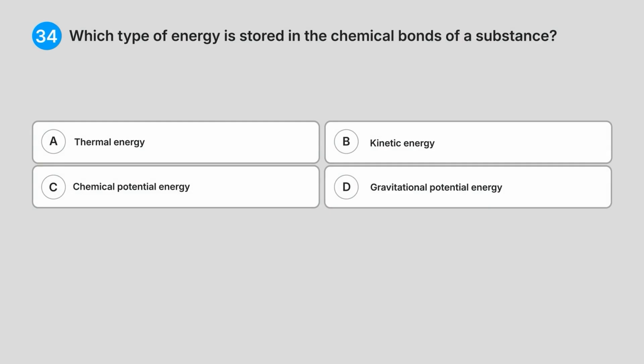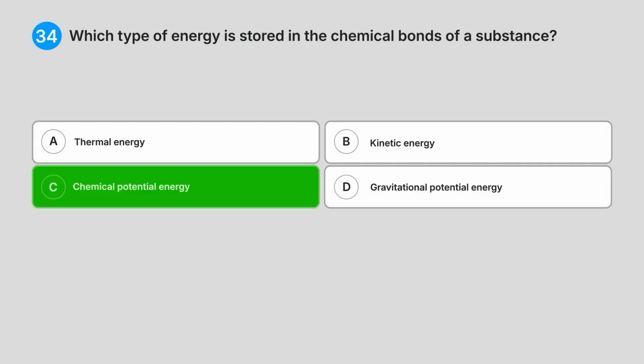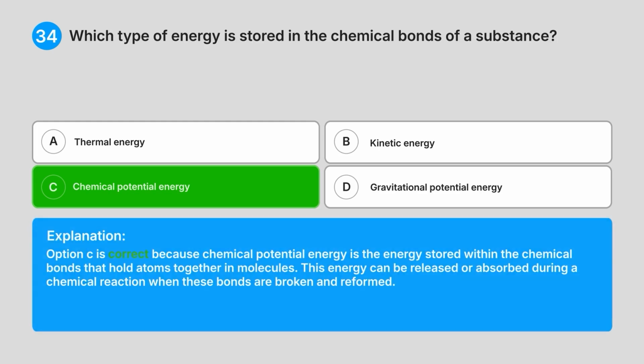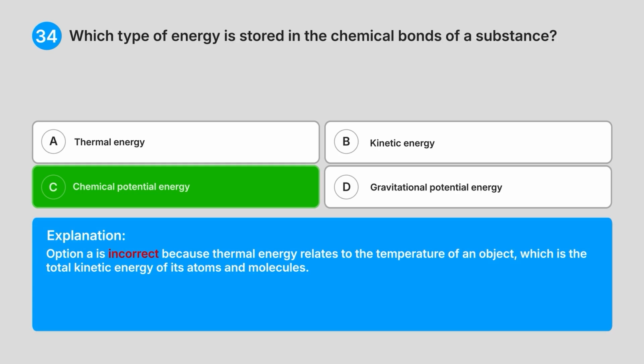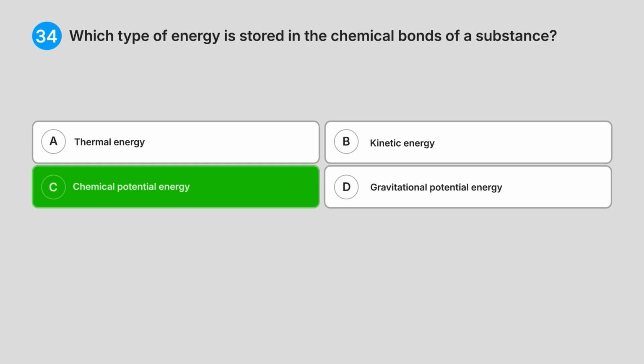Correct answer, C. Chemical potential energy. Explanation. Option C is correct because chemical potential energy is the energy stored within the chemical bonds that hold atoms together in molecules. This energy can be released or absorbed during a chemical reaction when these bonds are broken and reformed. Option A is incorrect because thermal energy relates to the temperature of an object, which is the total kinetic energy of its atoms and molecules.